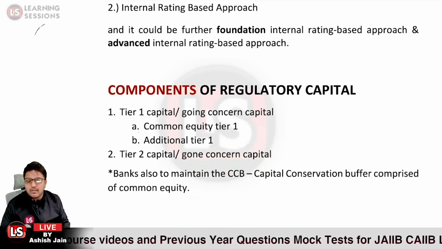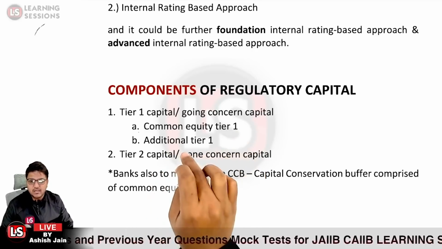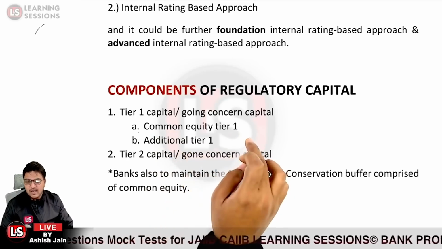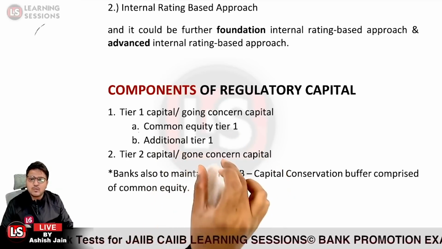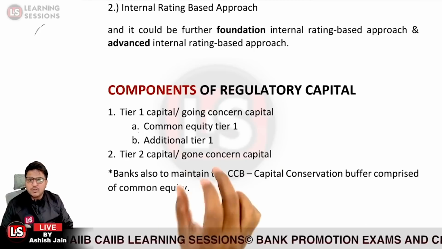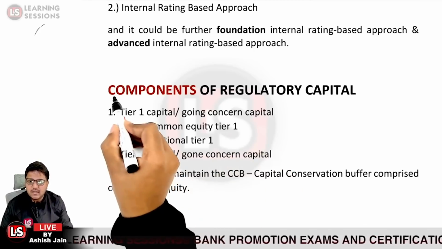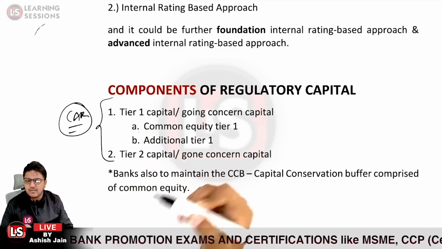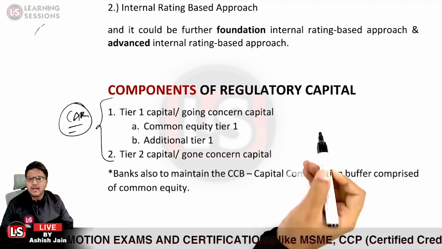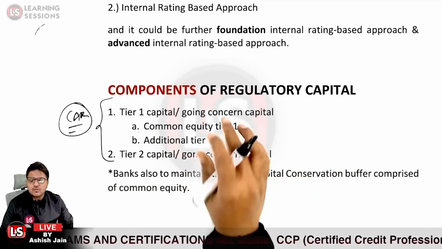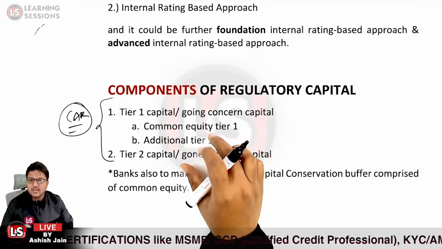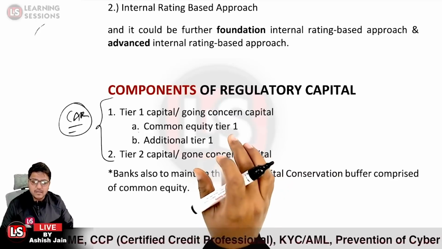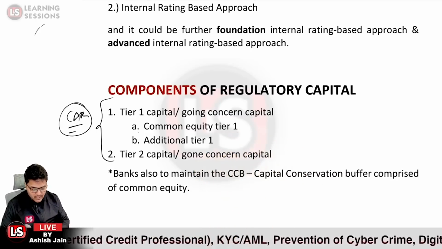It further has two components, that is CET1 and AT1. CET1 is common equity tier 1 capital and AT1 is additional tier 1 capital. Tier 2 capital is said to be gone concern capital. This is the CAR that we calculate against the risk-weighted assets. Other than these two capitals, the banks are also to maintain the CCB, that is the capital conservation buffer, and the CCCB, that is the countercyclical capital buffer. We will also be considering that.